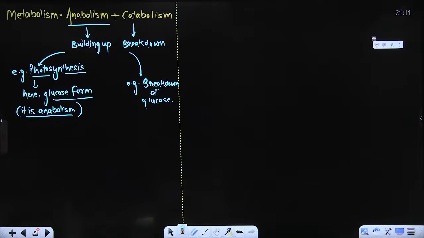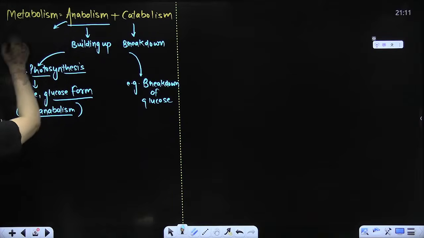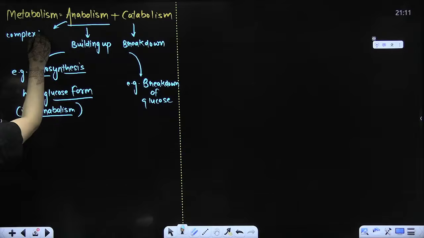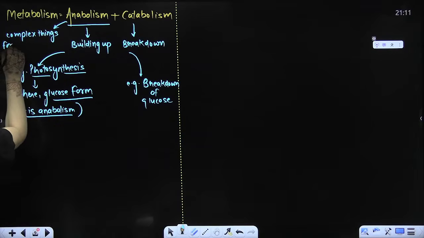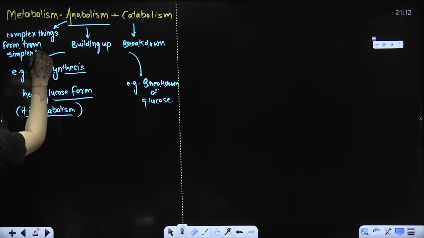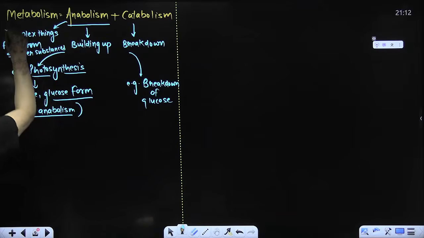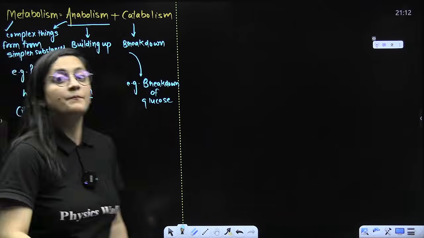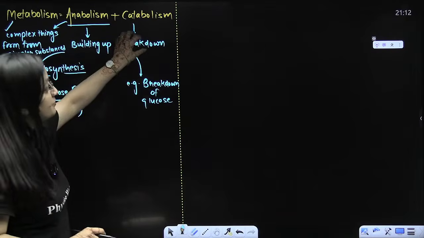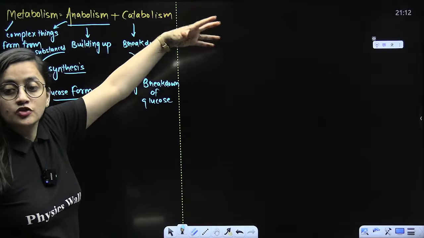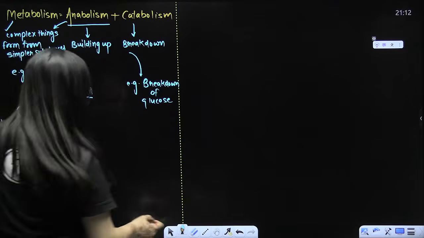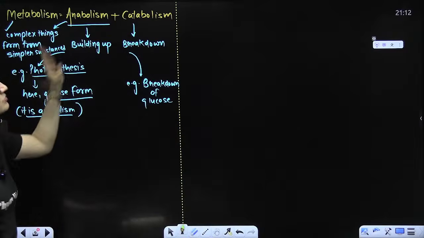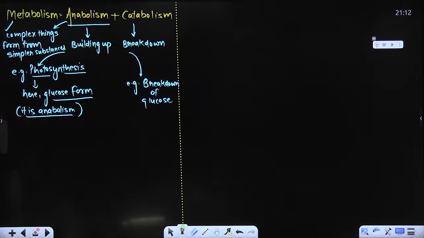So anabolism: complex things form from simpler substances. Simple things result in the formation of complex things. So obviously ATP is used here. Here, beta, there is the breakdown of complex things into simpler forms, so energy will be released. So this is the anabolism and the catabolism, sum total. Both types of chemical reactions are going on in our body, right? So this is what metabolism is.